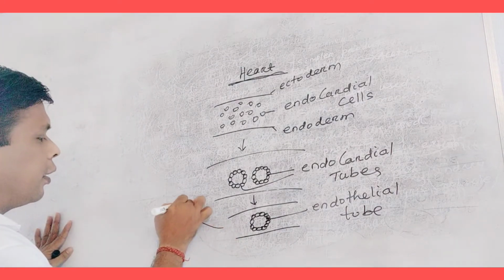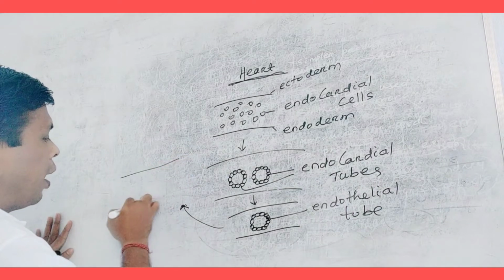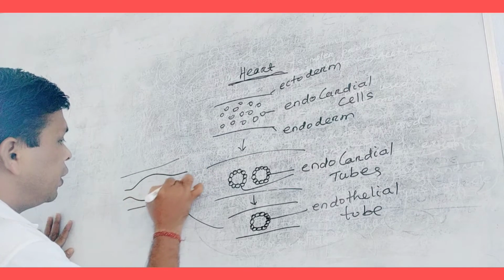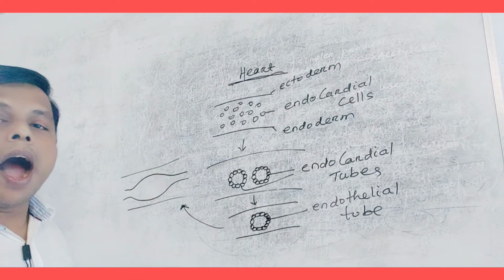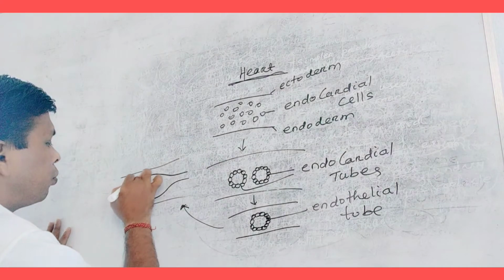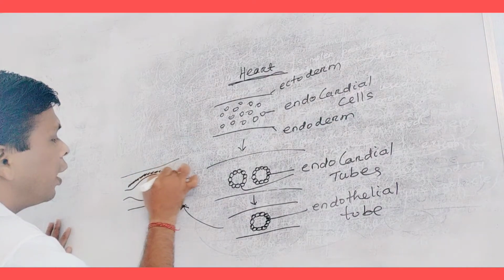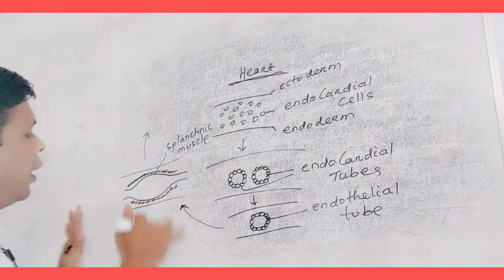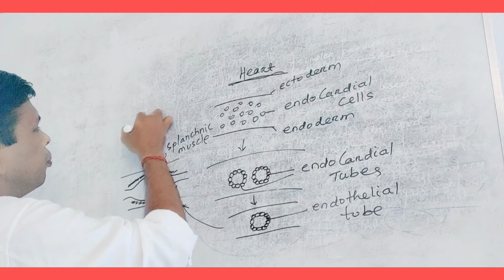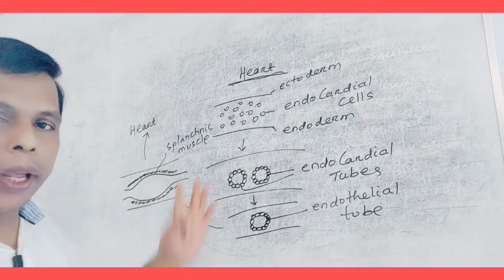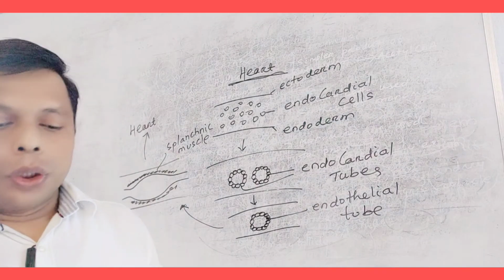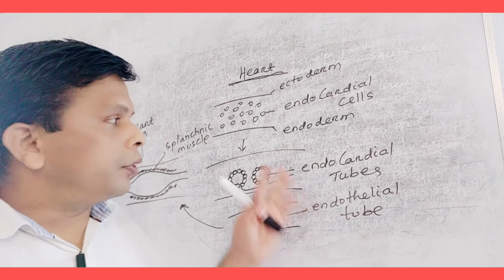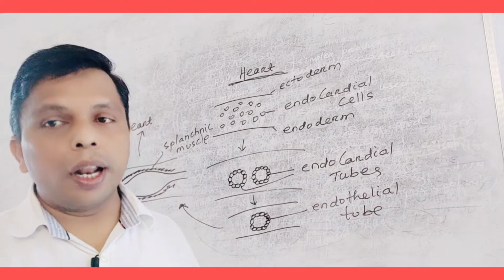If we take the longitudinal section, around this endothelial tube there is a muscle called splanchnic. After development of this muscle, it became the heart. So, it became muscle. The heart developed from mesoderm in this way. Okay. So, in this video, we will discuss the external structure of the heart.